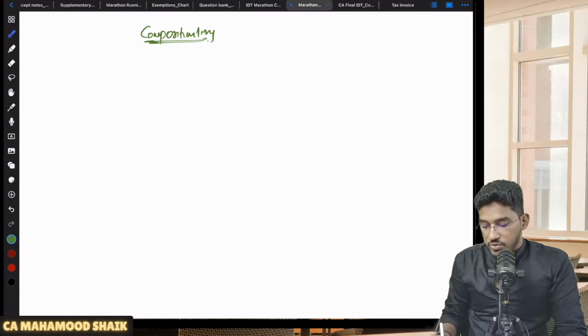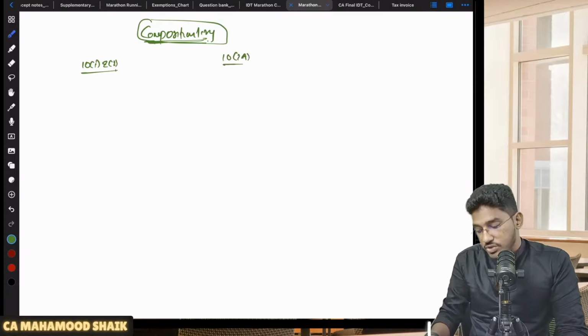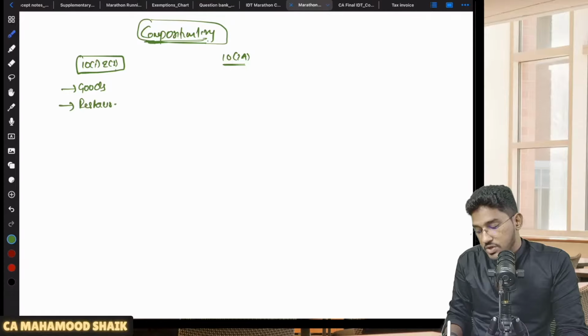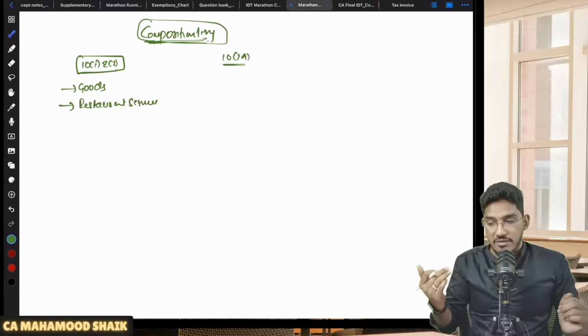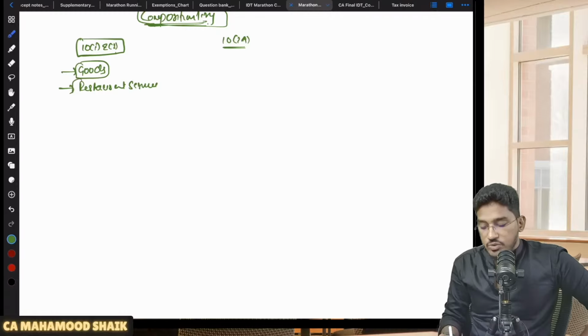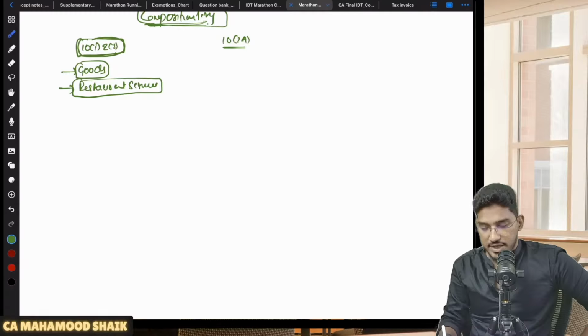Now, who are the people who can opt for composition scheme? Let us see. Basically, we have two kinds of composition scheme. One is composition scheme under section 10 subsection 1 and 2, and the other one is composition scheme under section 10 subsection 2A. The composition scheme under 10 subsection 1 and 2 is applicable for those people who are engaged in supply of goods and also restaurant service providers. Initially we had only one kind of composition scheme, 10 subsection 1 and 2. Who can avail it? Only those people who are engaged in supply of goods and those who are engaged in restaurant services.